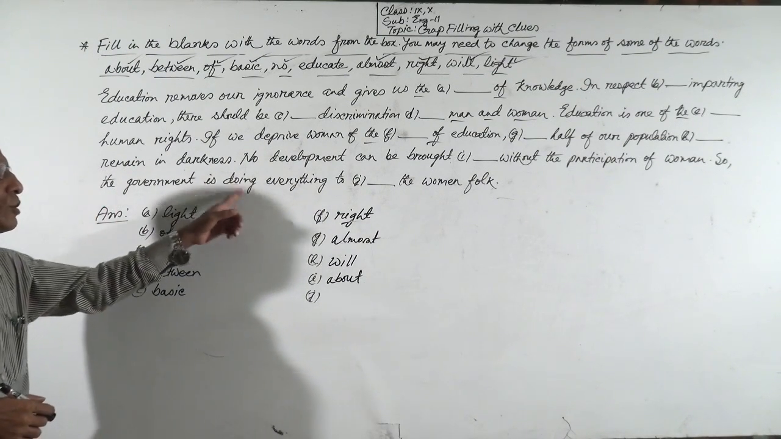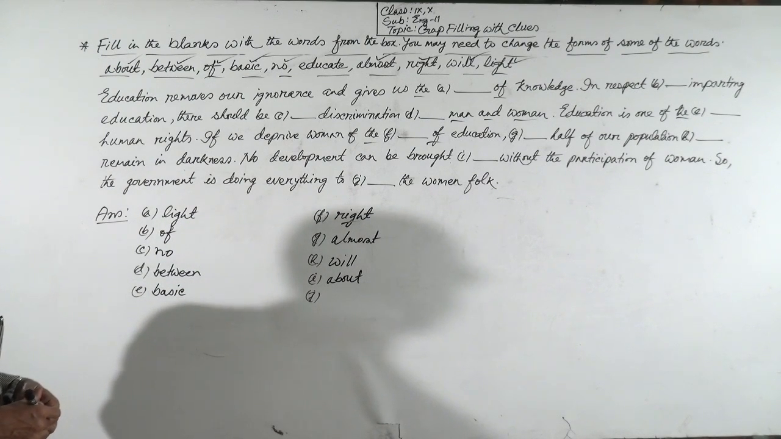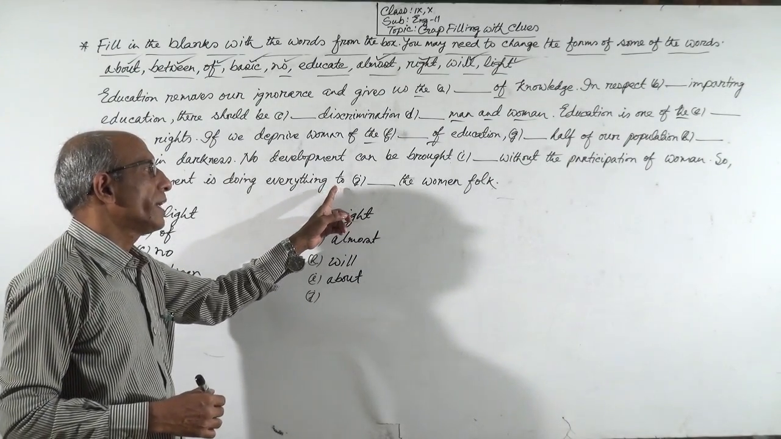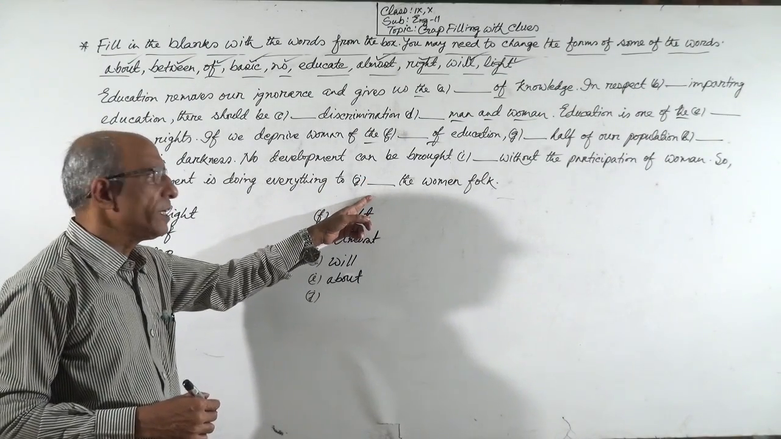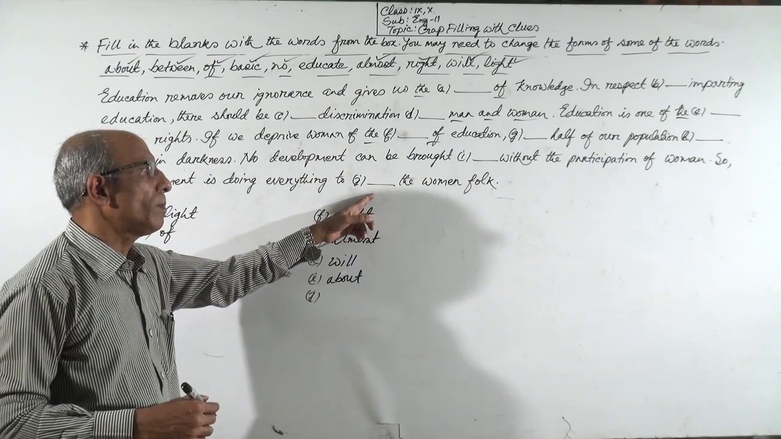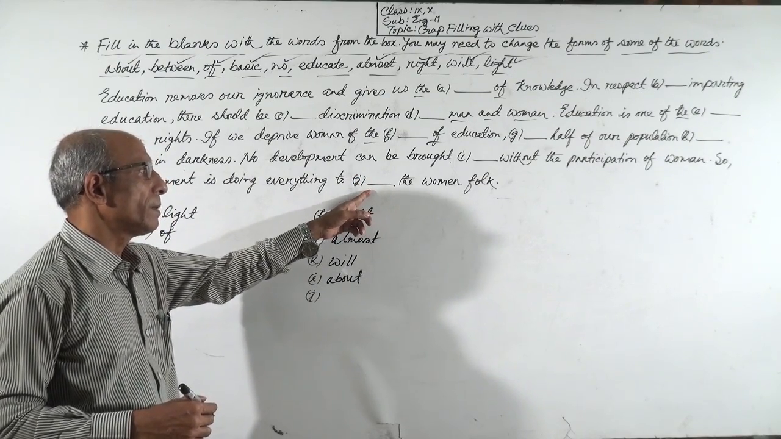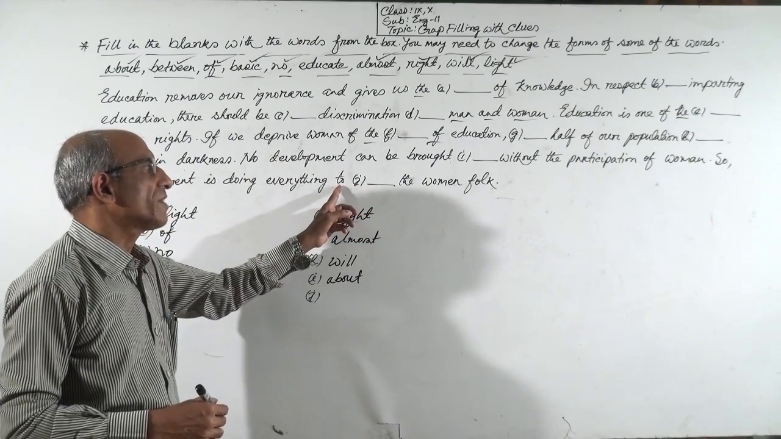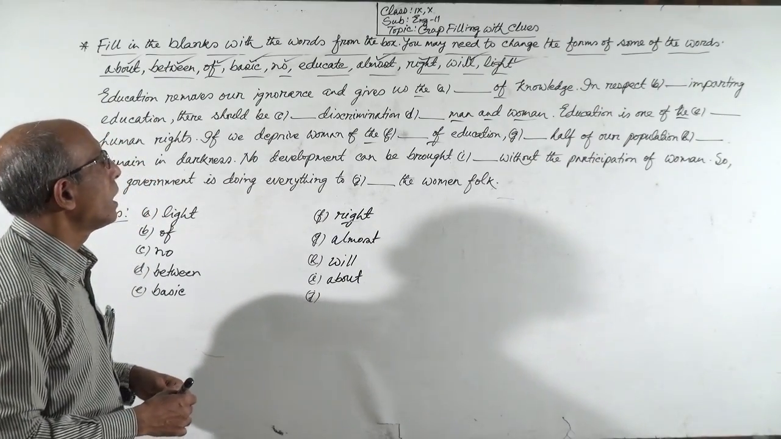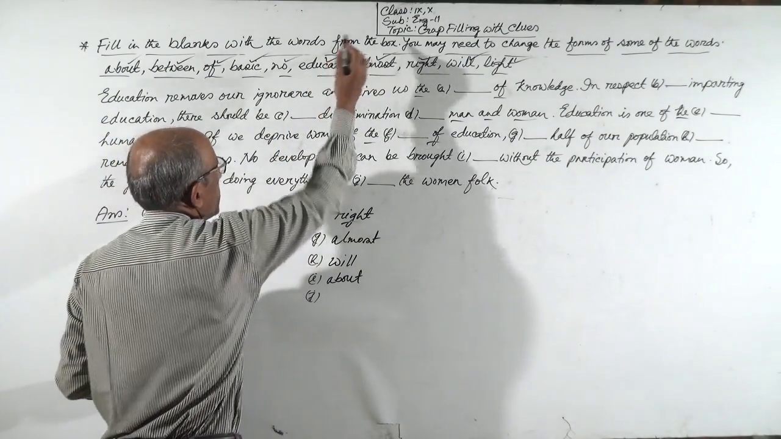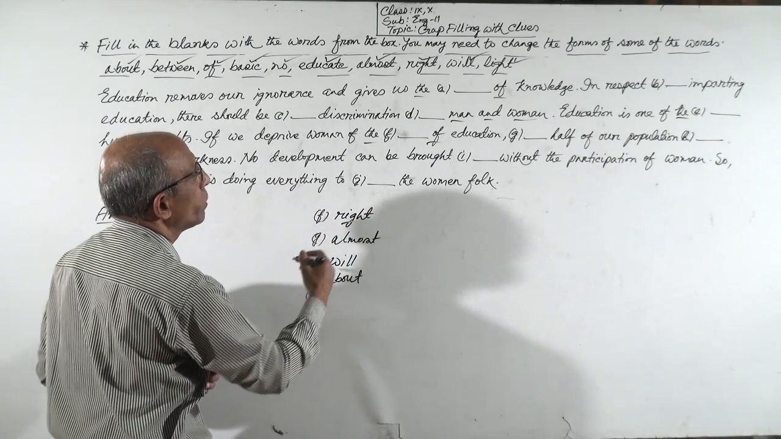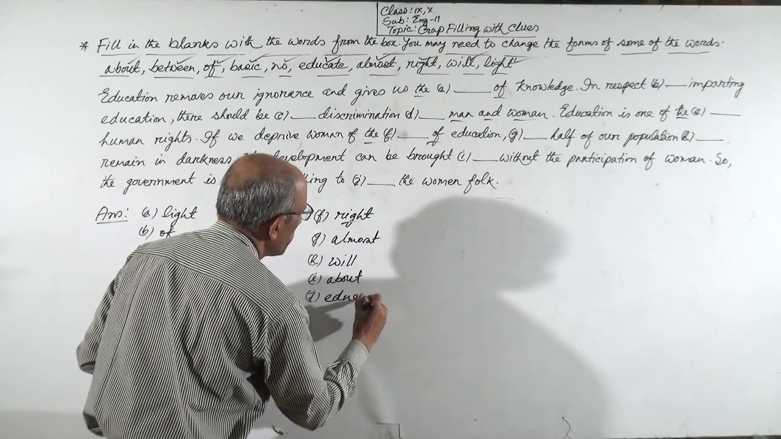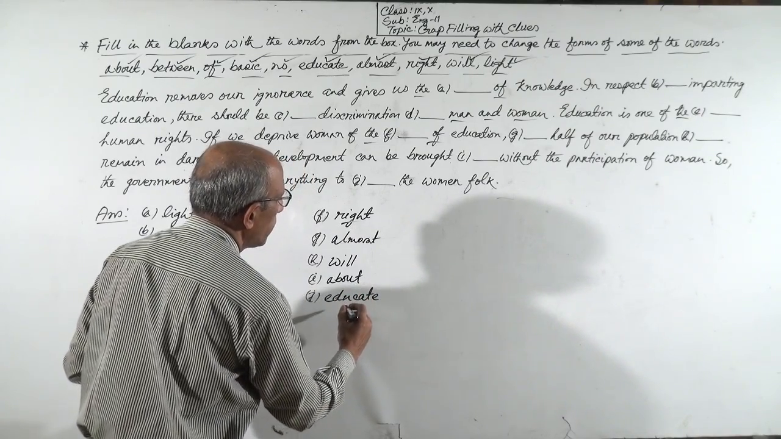So the government is doing everything to dash the women folk. You know, to is there, so there will be a base form of principal verb, because this is an infinitive. As an infinitive, after to there will be a base form of verb. So it will be educate. We can write to educate the women folk. Educate is the base form of verb.